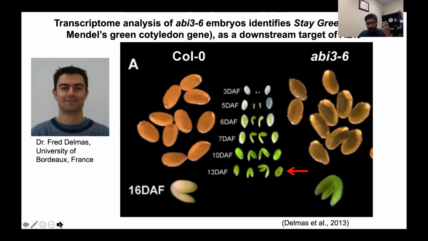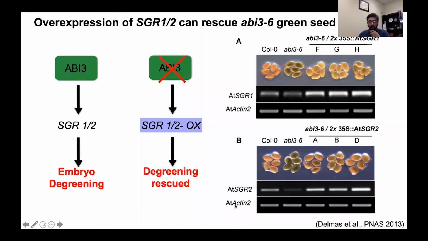Having figured this out, the next step: if ABI3 regulates SGR1 and SGR2 expression to control embryo degreening, and in an ABI3 knockout you get green seeds fixed, then we should be able to overexpress SGR1 and SGR2 in this background and get the degreening to occur again. And that's exactly what we got.